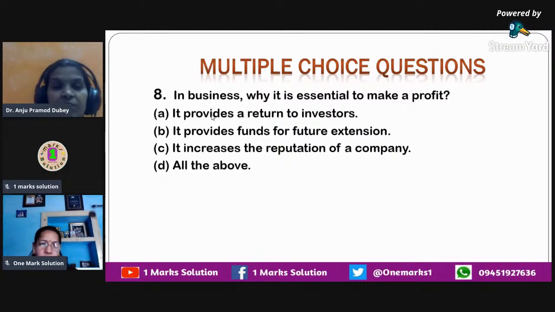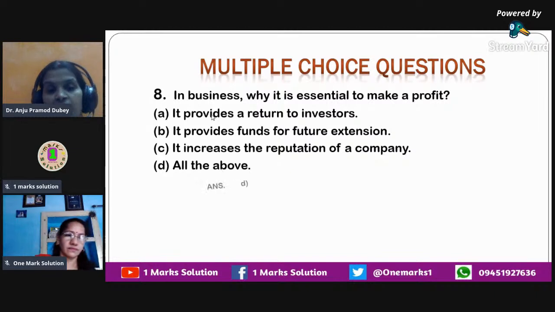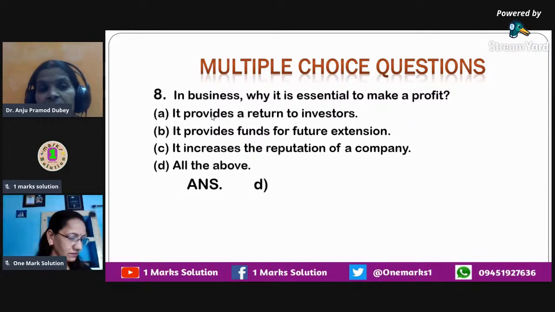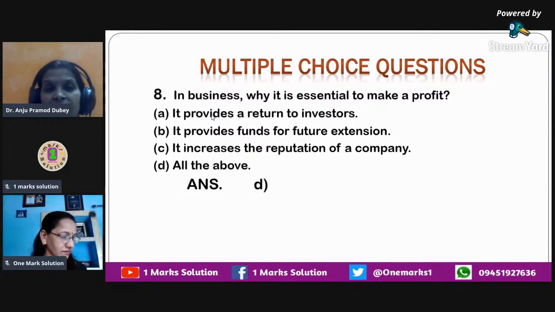So we select the last option, that is all of the above. So that is option D over here. That's the correct answer. I hope it is clear to everyone. And see, if you select only A option, only B, or only C, it will not be correct because all of these three are combined reasons why it is essential to make a profit for any business organization.